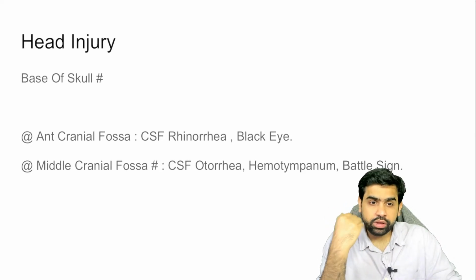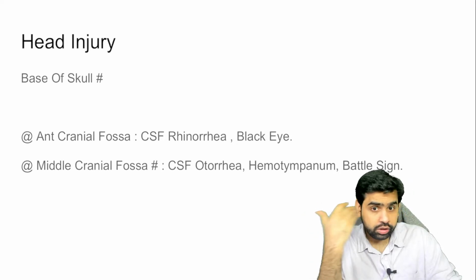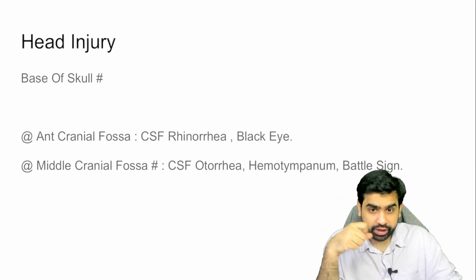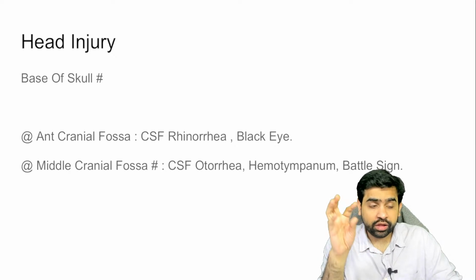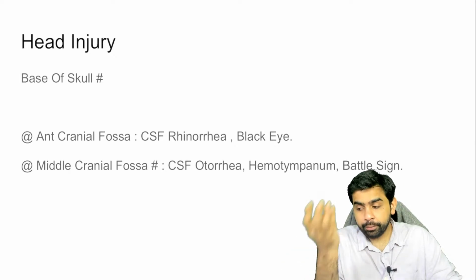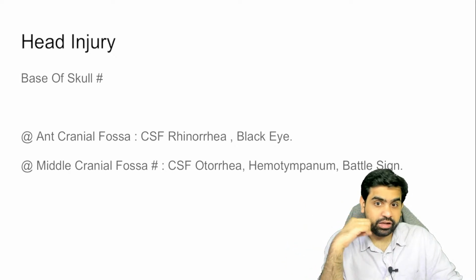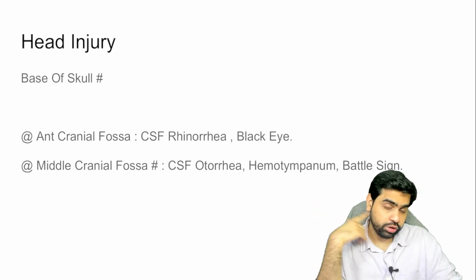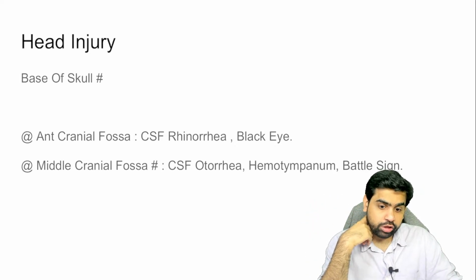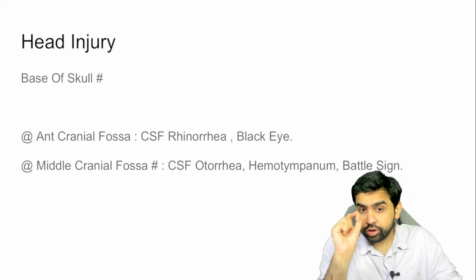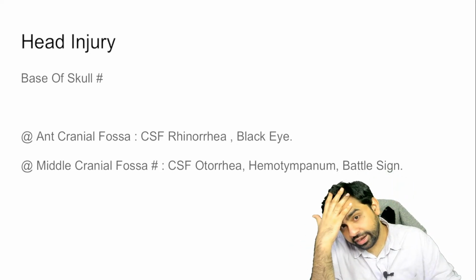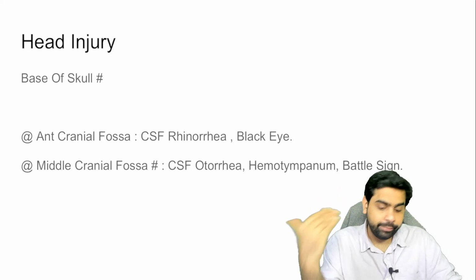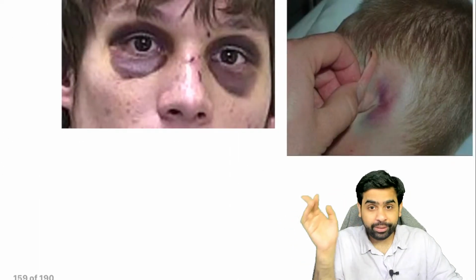Then in the middle cranial fossa fracture, there is CSF otorrhea, that is CSF coming from the ears. Then we have hemotympanum, that is when you do an otoscopy, you find blood accumulated behind the tympanic membrane, and then there is Battle sign. What is this Battle sign? Here there is an ecchymosis on the mastoid process. Sometimes students mark it as an anterior cranial fossa fracture. No, it is basically a Battle sign, and it is a middle cranial fossa fracture. These are the images which you can see.